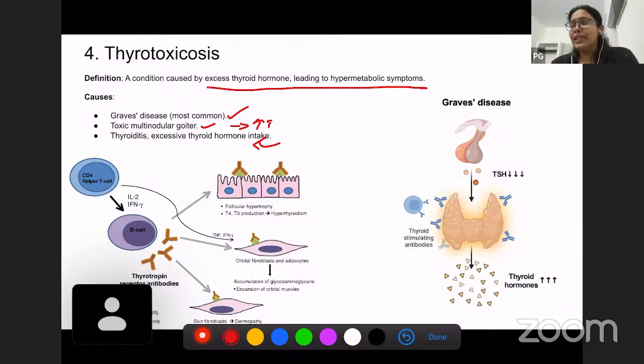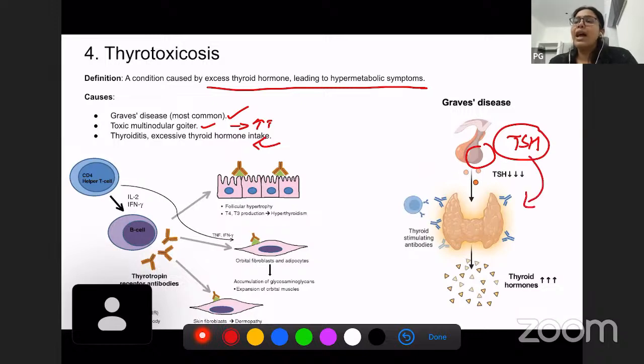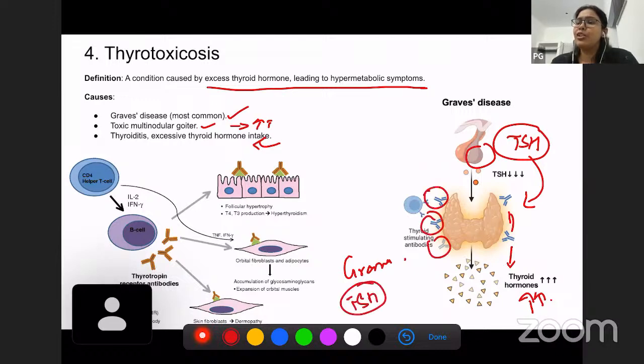Again, similar to cortisol, the pituitary produces thyroid stimulating hormone. This thyroid stimulating hormone acts on cells in the thyroid, which results in increased thyroid hormone. But what happens in Graves' disease is that these antibodies actually mimic thyroid stimulating hormone. When they mimic it, the cells of the thyroid gland think, okay, this is thyroid stimulating hormone, so I should secrete more and more thyroid hormones. So it goes ahead and secretes more and more thyroid hormones.